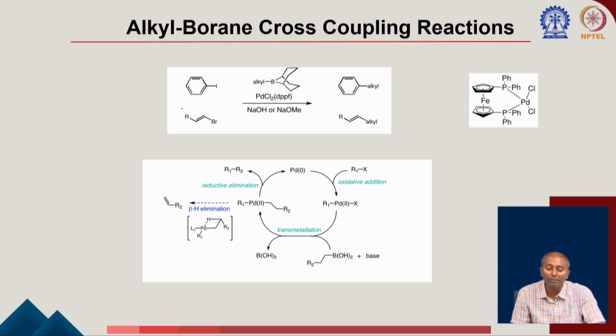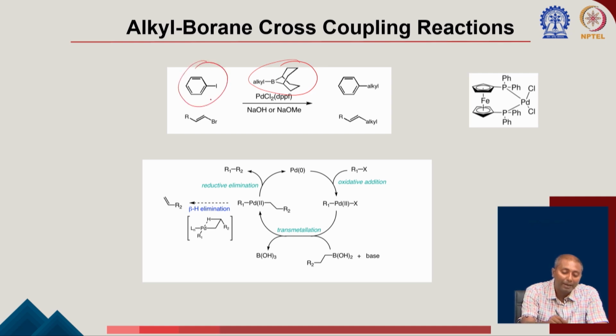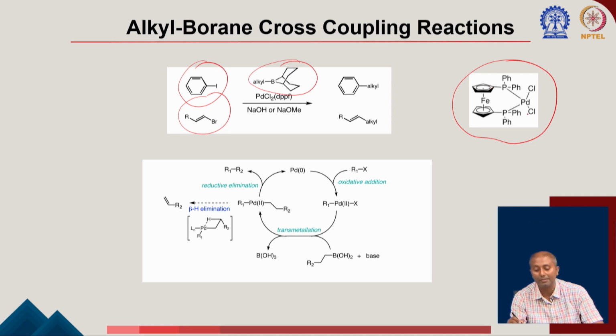Now, for a long time there was a question: does this reaction only work with aryl boron compounds, or is the reaction also going to work with alkyl boron compounds? Of course, it was later developed that yes, the alkyl boron compound also can take part. So, alkyl 9-BBN compounds can be used. They can also be synthesized by hydroboration of the olefin using 9-BBN-H. That compound can react with an aryl halide or with a vinyl bromide or vinyl halides in the presence of a palladium catalyst, but there is an important point: in this palladium catalyst you have to use a bidentate ligand.